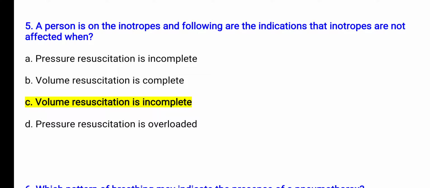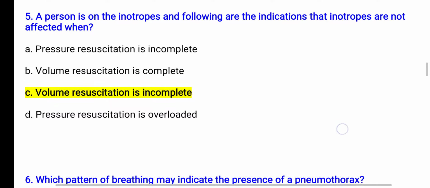in order to increase the contractility of the heart, in conditions like low cardiac output, cardiogenic shock, or in a person undergoing cardiac surgery. During cardiac surgery we may need inotropes, and these inotropes may help to improve the perfusion of the vital organs. So if the volume is not sufficient, or if we are not able to achieve the target volume, it means these inotropes are not functioning properly, or they are not giving the appropriate result that we are targeting.